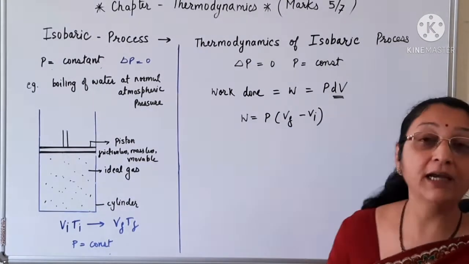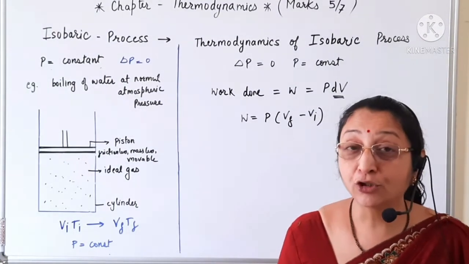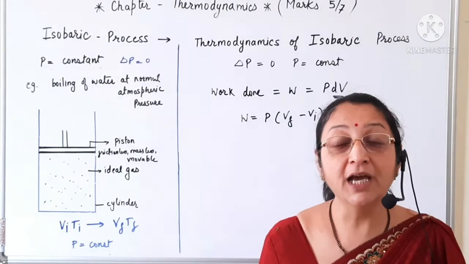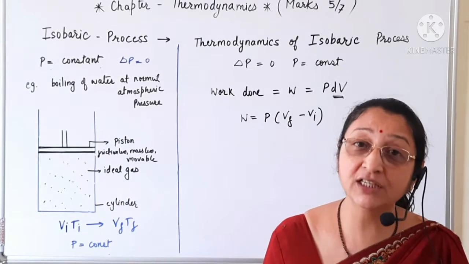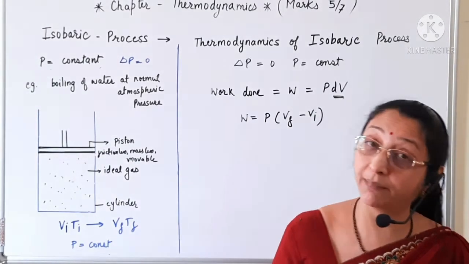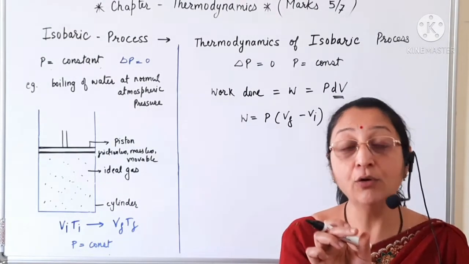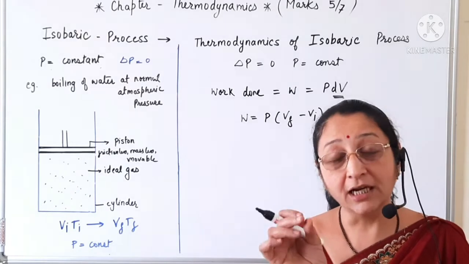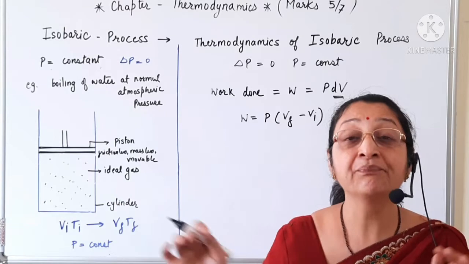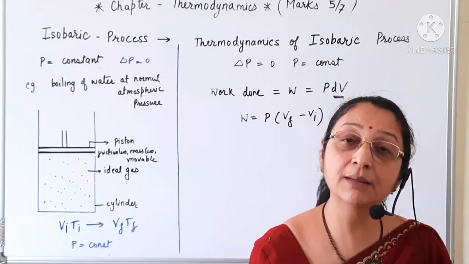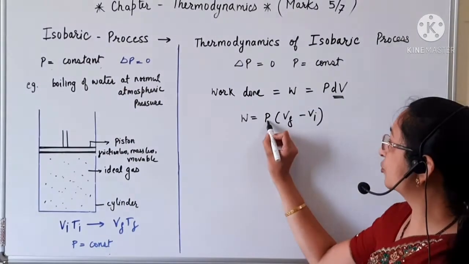Now, why can we write this in such an easy way and not in the isothermal process? In the isothermal process, we consider the integration of PdV. Why? Because the volume is changing, but the pressure is also changing, while the temperature remains constant. For a constant pressure we consider dW, then again the pressure changes, and for again a constant pressure we consider dW, and all such dW we add in the isothermal process. But here, since the pressure is not changing, we can directly consider P, because the pressure is constant, times Vf minus Vi.